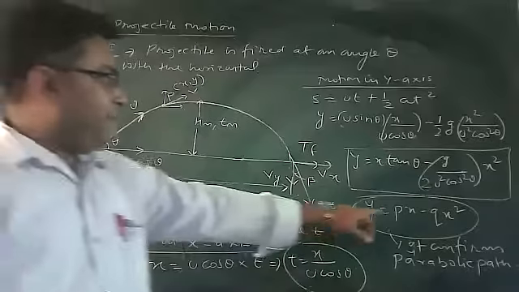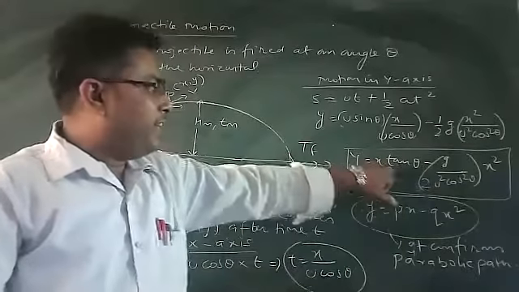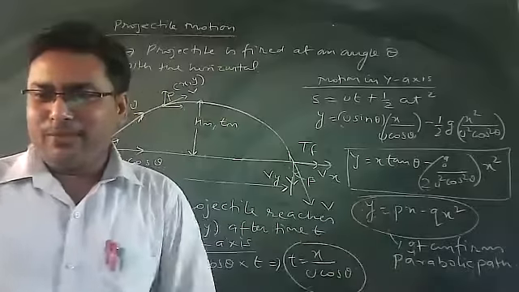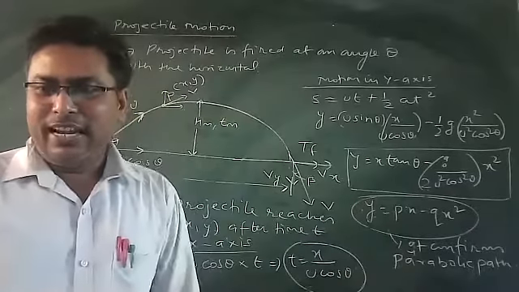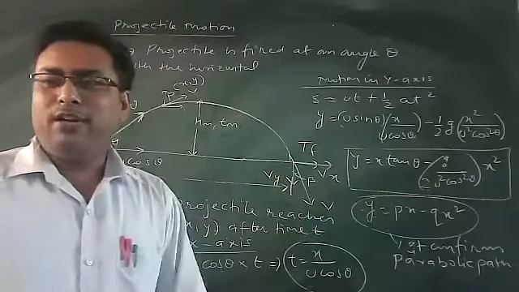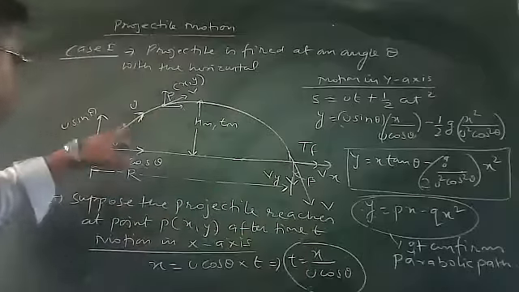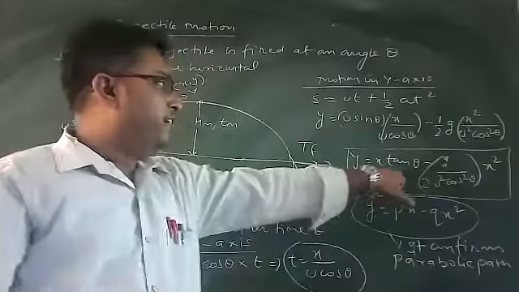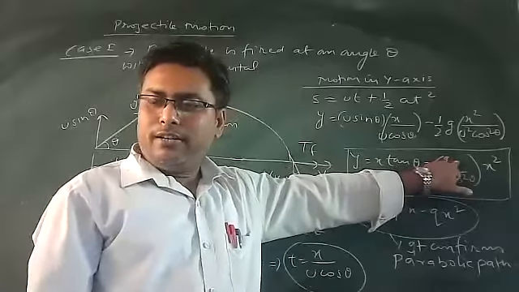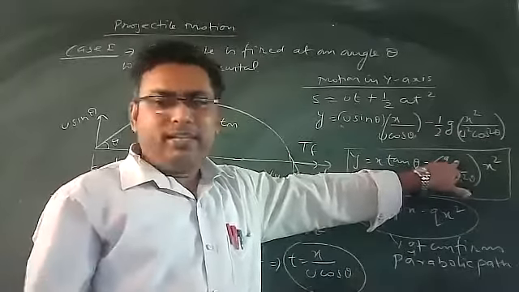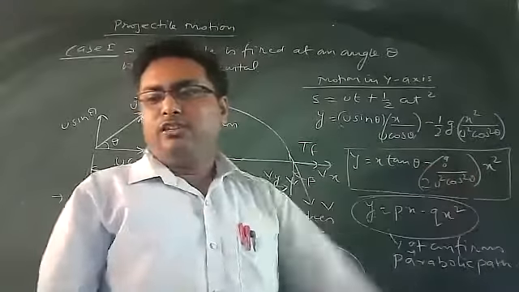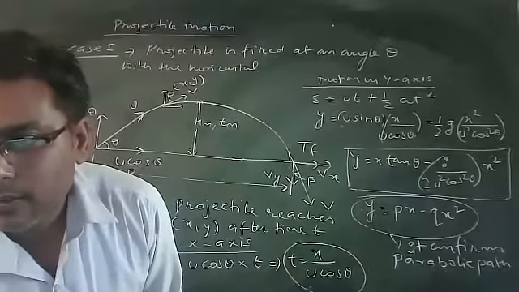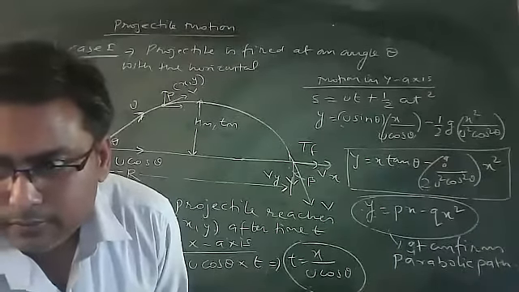Dear students, P and Q are clearly mentioned here. P refers to tan theta and Q refers to g upon 2u square cos square theta. In the equation, it is visible. Getting it? These P and Q are constant values. Whatever the value of theta you have launched at, it is a fixed quantity. It cannot change during the motion. That's why it is constant. See, g is always constant. Whatever velocity you selected initially, that is also constant. And theta is also constant. That's why this whole value is constant. Clear point?